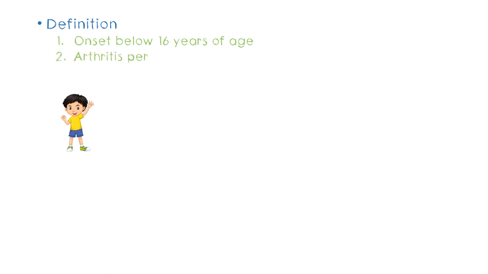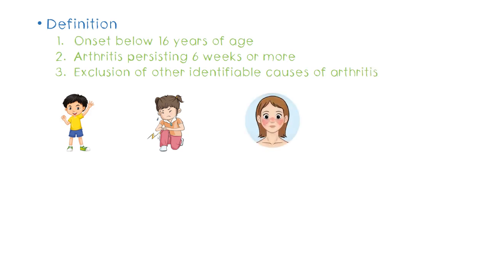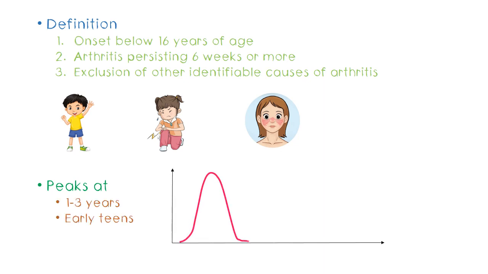So, by definition, JIA should occur in children less than 16 years of age, and the arthritis should be chronic, which means it should be persisting for at least 6 weeks or more. And other causes of arthritis should have been excluded, like septic arthritis or arthritis due to other rheumatological conditions like SLE. This condition usually has 2 peaks, one at around 1 to 3 years and the other in the early teenage years, like in this patient.